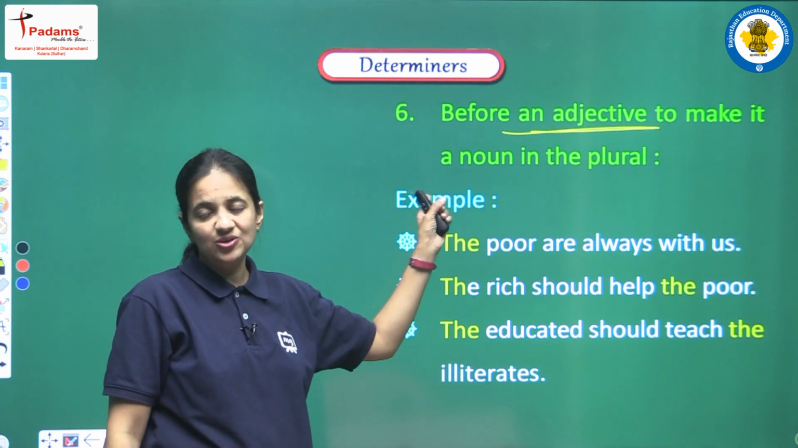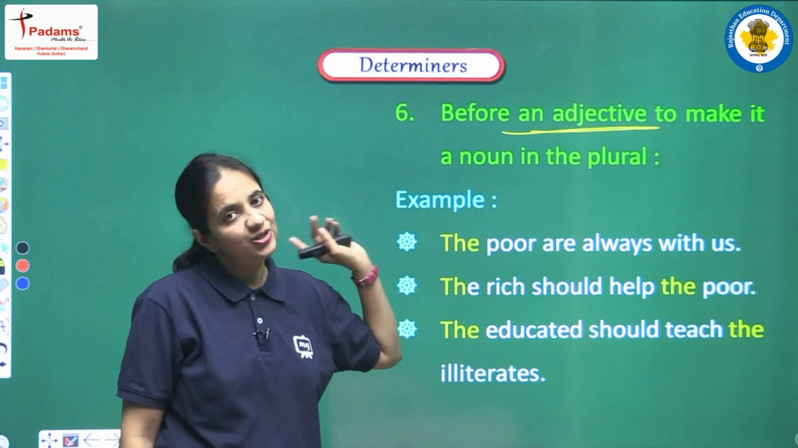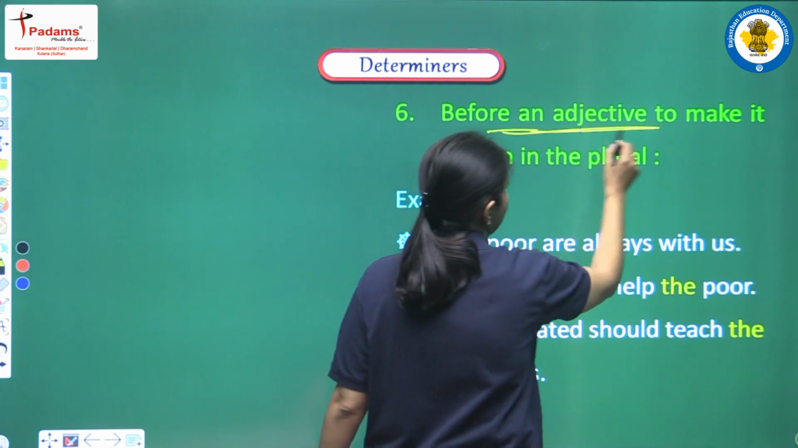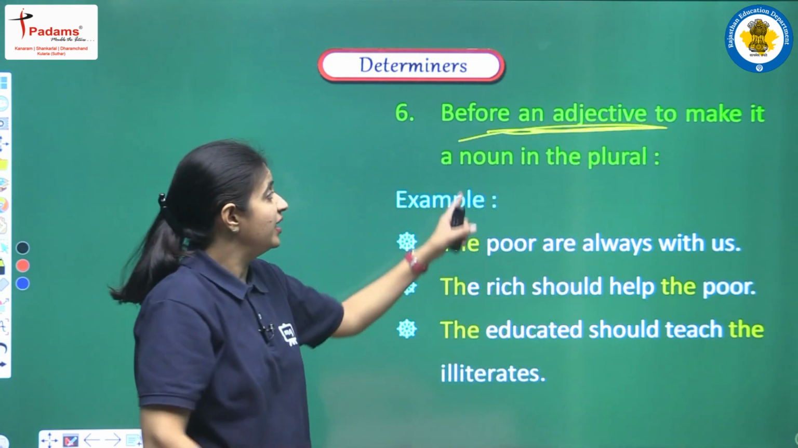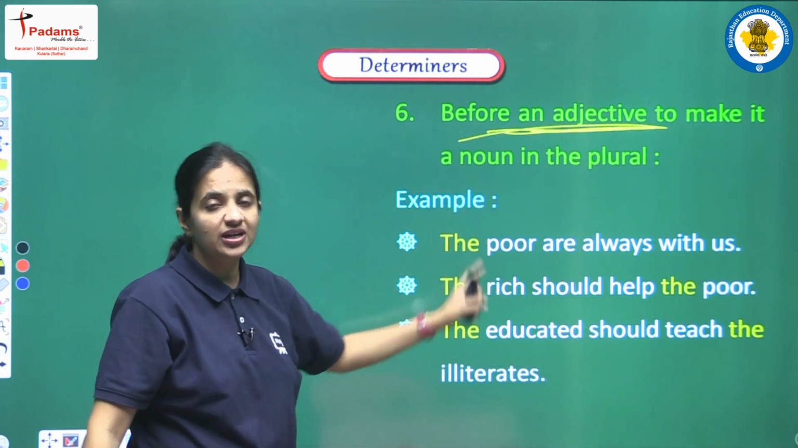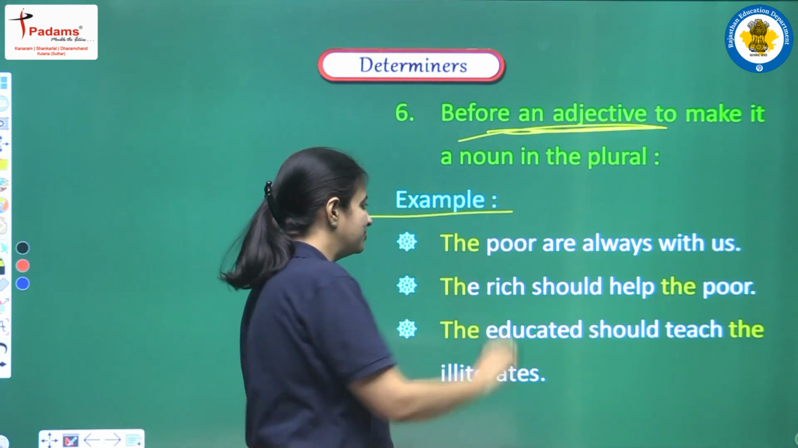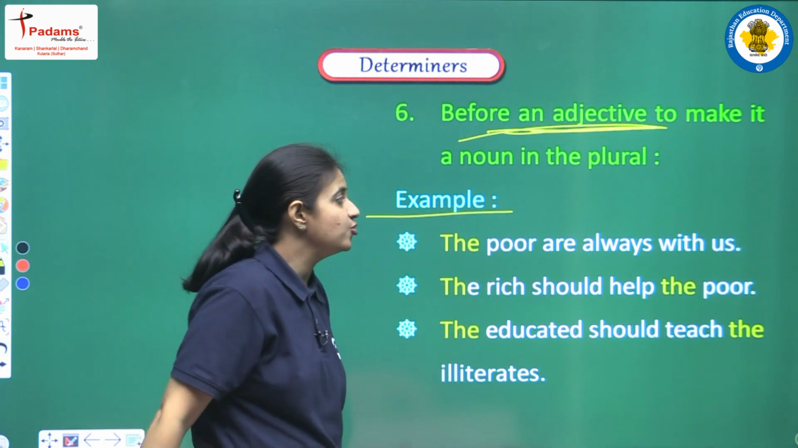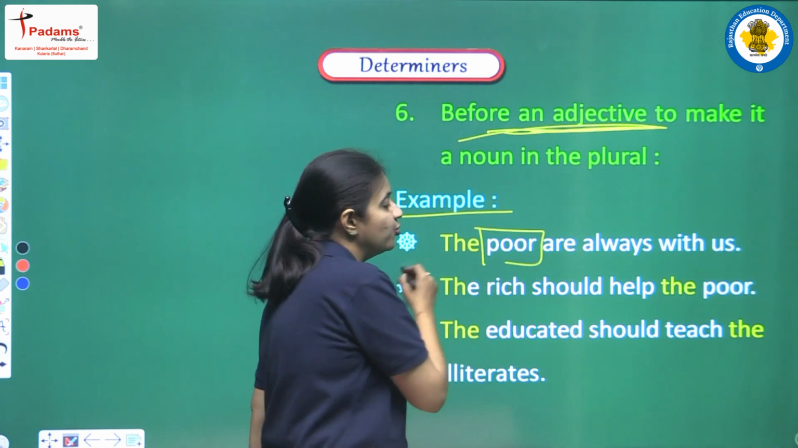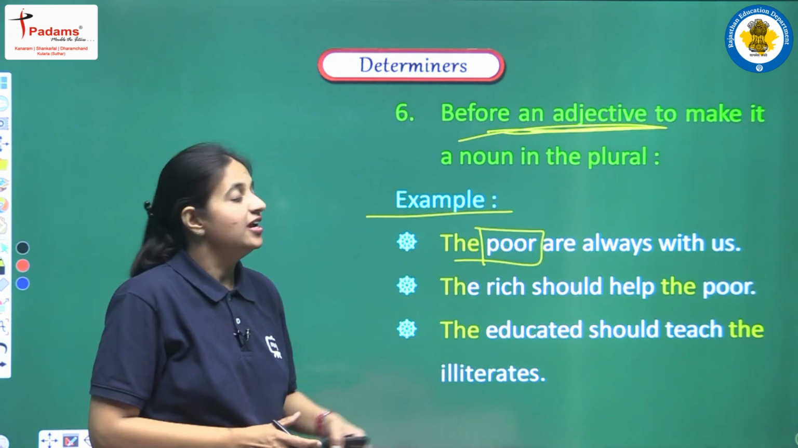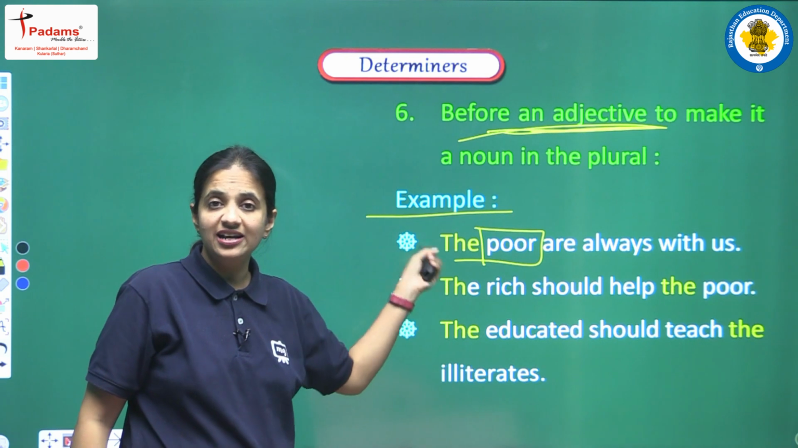This is another use, and now in this point we are using the article before an adjective. And why? To make it a noun in the plural. So what it means, let's see the examples. The poor are always with us. So we all know that poor is a kind of adjective, right? But here we are having the article before poor.